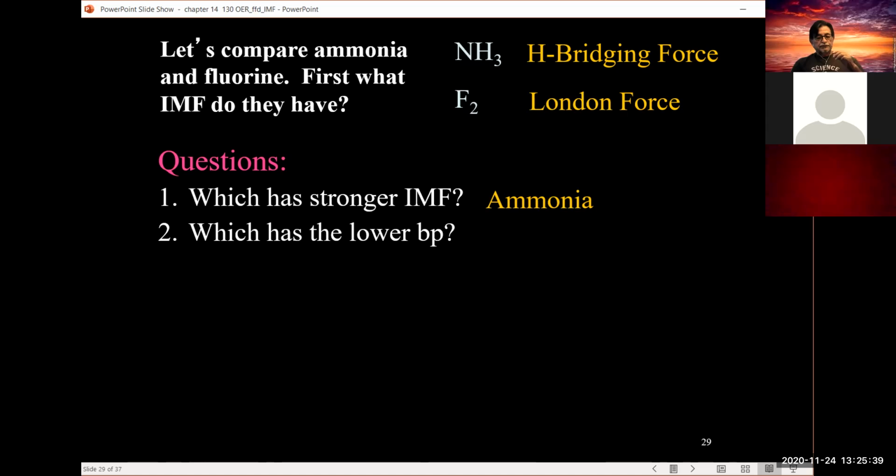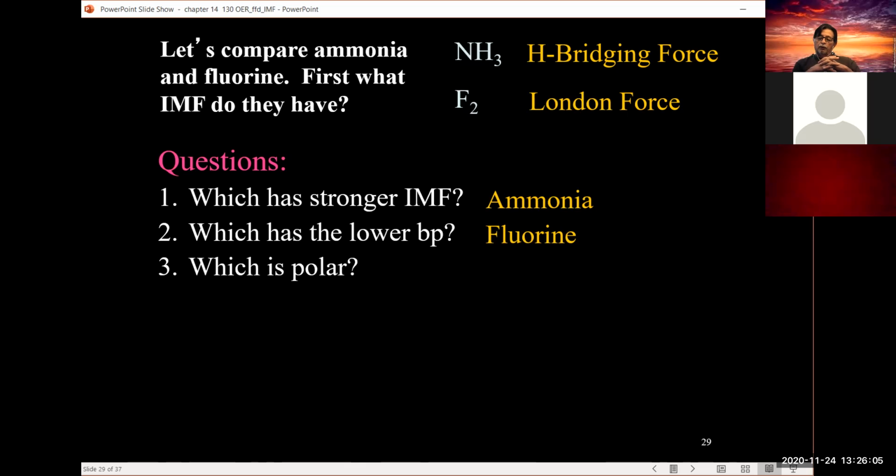And so London forces, remember the hierarchy of strength: London forces was the weakest, hydrogen bridging was the strongest, with dipole somewhere in the middle. And so here, London forces compared to hydrogen bridging is the weaker force. Therefore, fluorine would have the lower boiling point. Okay.